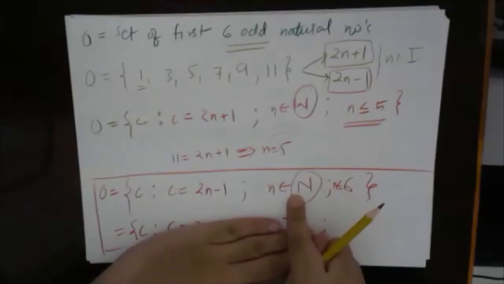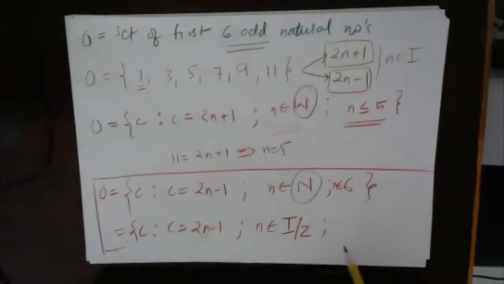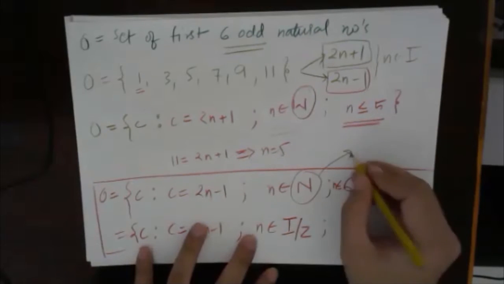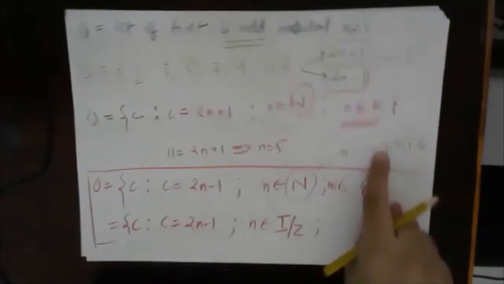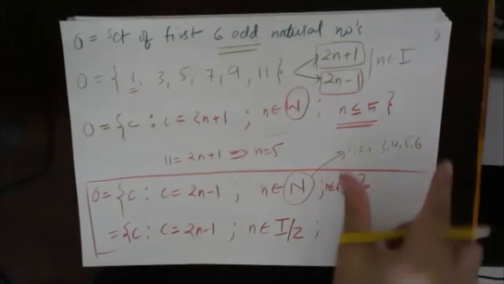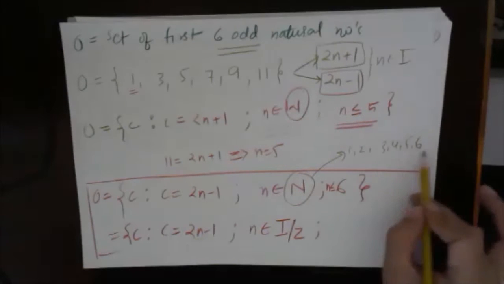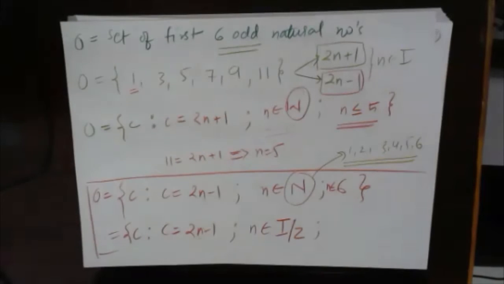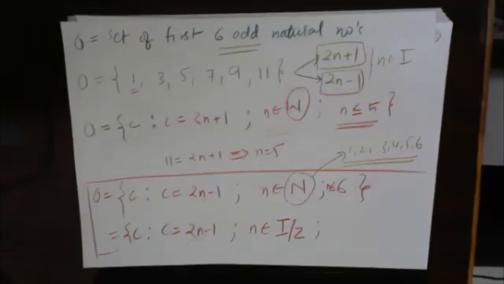In the first example, if n belongs to natural numbers, it should be less than or equal to 6. That means here it will take the elements 1, 2, 3, 4, 5, 6. This is fine. That means how many elements? 6 elements. Are these elements contained in the set of integers? Are 1, 2, 3, 4, 5, 6 contained in integers? Yes, they are contained.